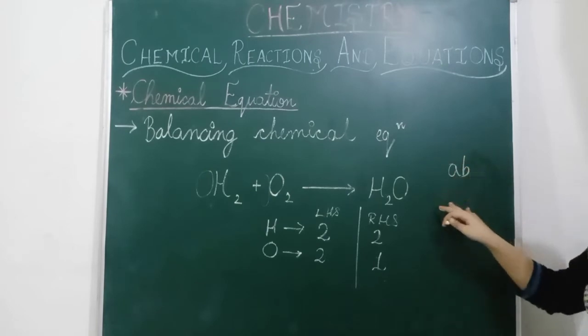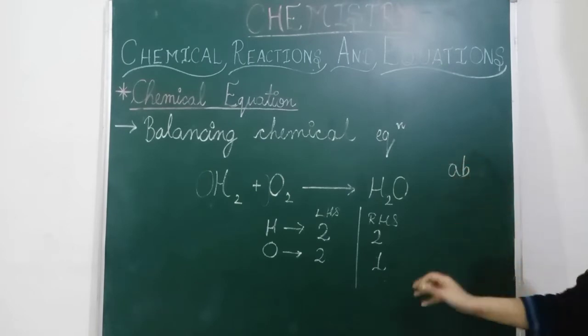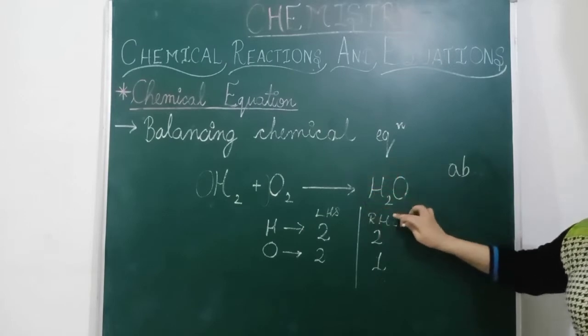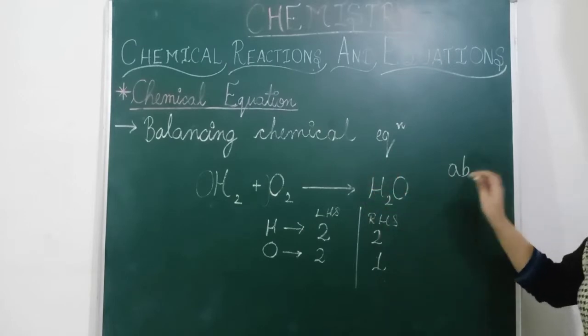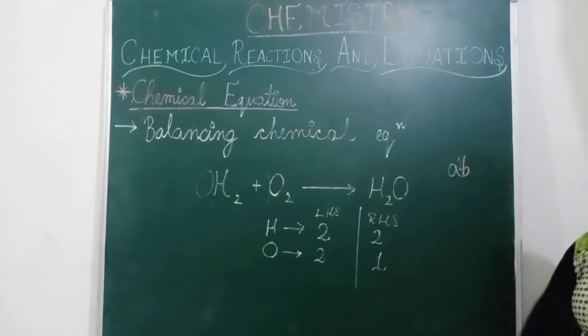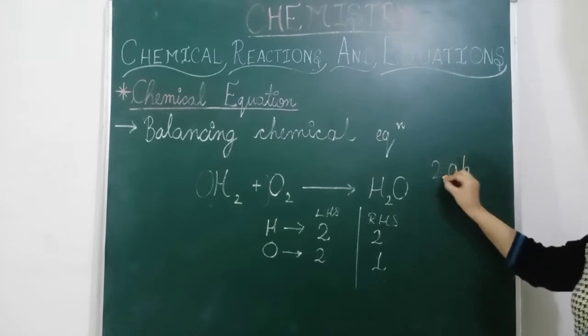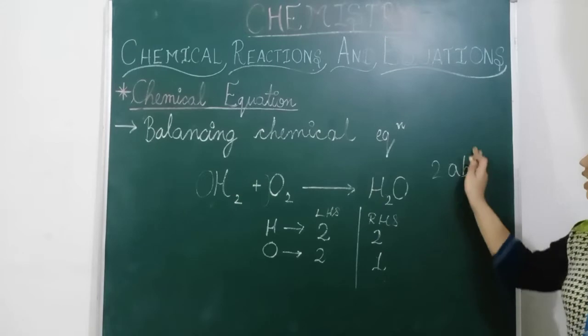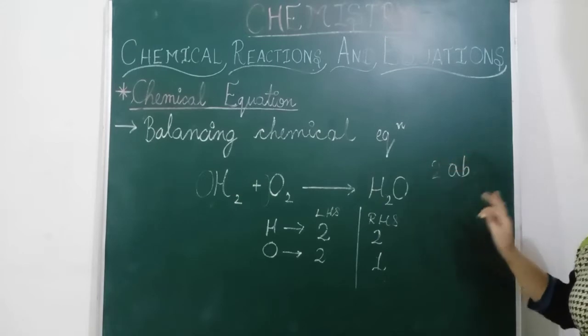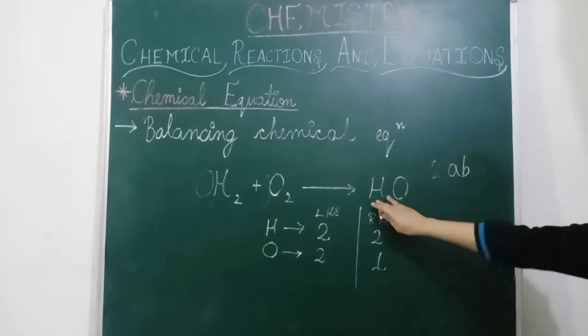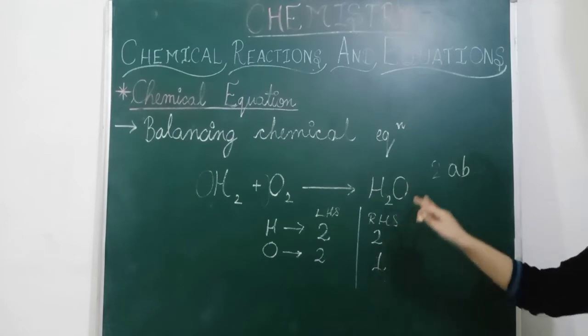We can also write a into b as ab. Same here: we can't write any number between them. We will always write it in the prefix, always in front of these compounds.